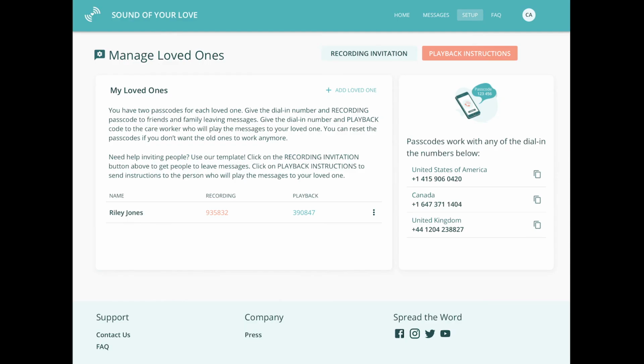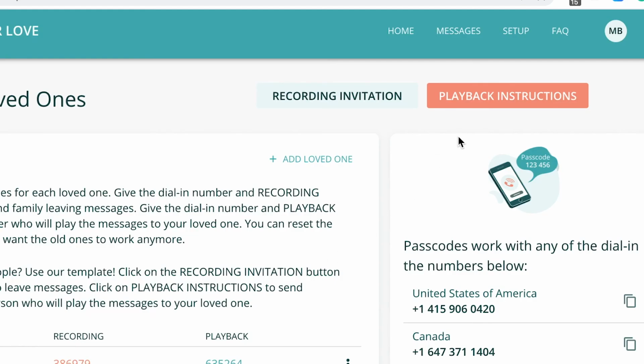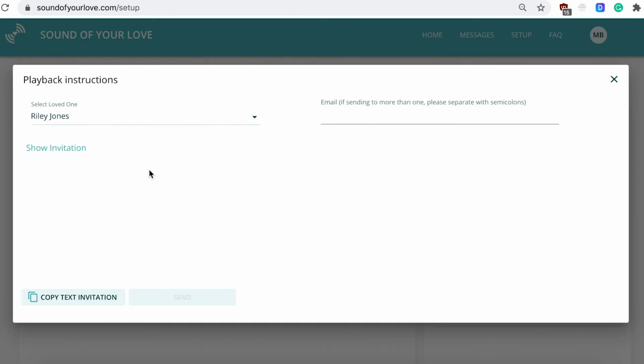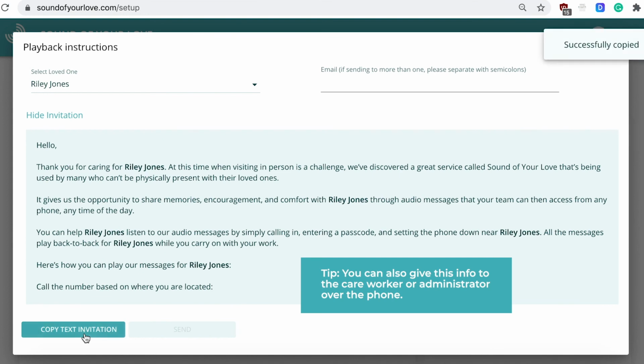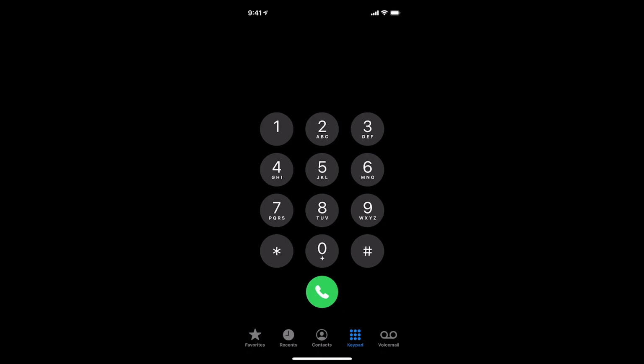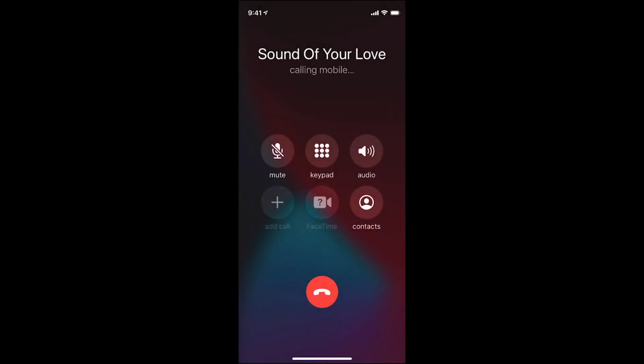When you want your loved one to listen to the messages, you can send playback instructions to the care worker here. You can copy the template, which includes the playback code. When the care worker dials in and puts in the playback code, they will have access to the messages. They can put it on speakerphone near your loved one while they complete their tasks.